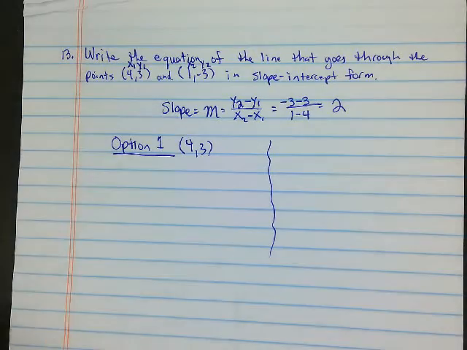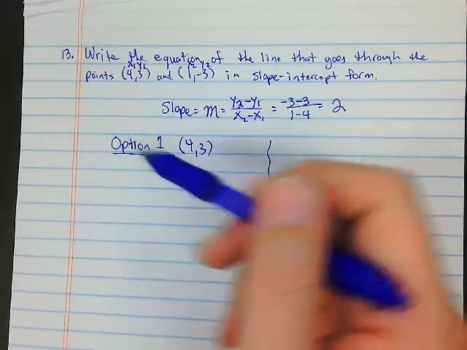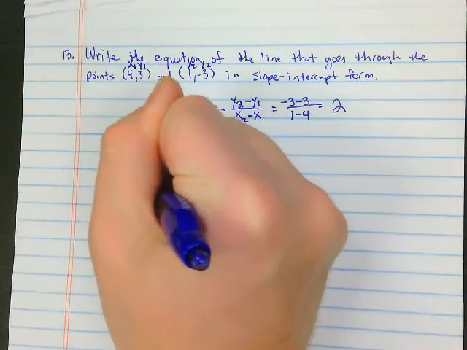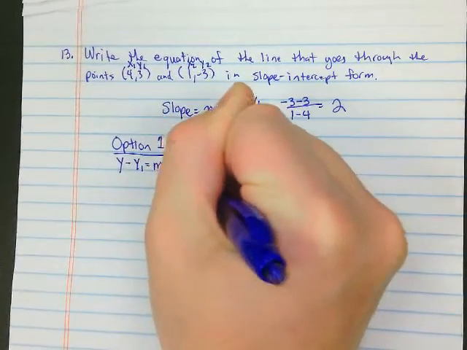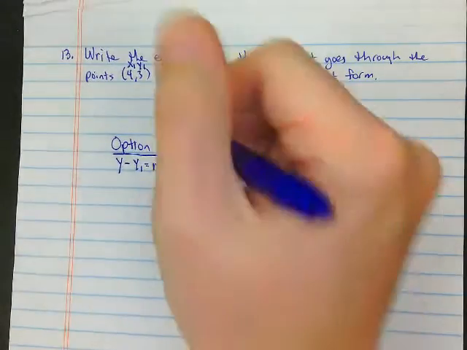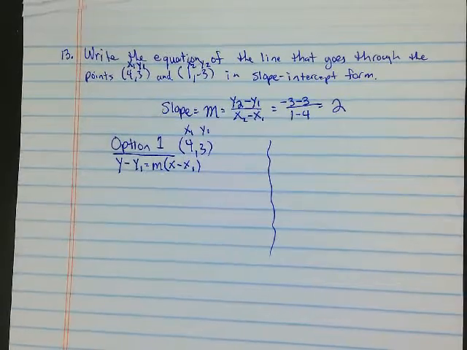And you're going to find out it's going to be both of them. Alright? So, option 1, point-slope form, I always like to start out with because it's really easy to move from point-slope form to slope-intercept form. Okay? So option 1, the 4 would be my x1, the 3 would be my y1.